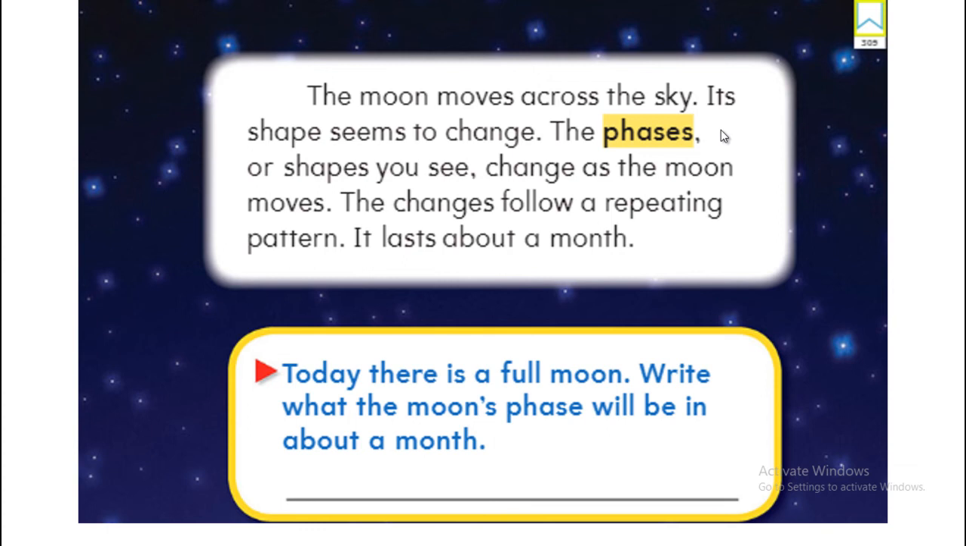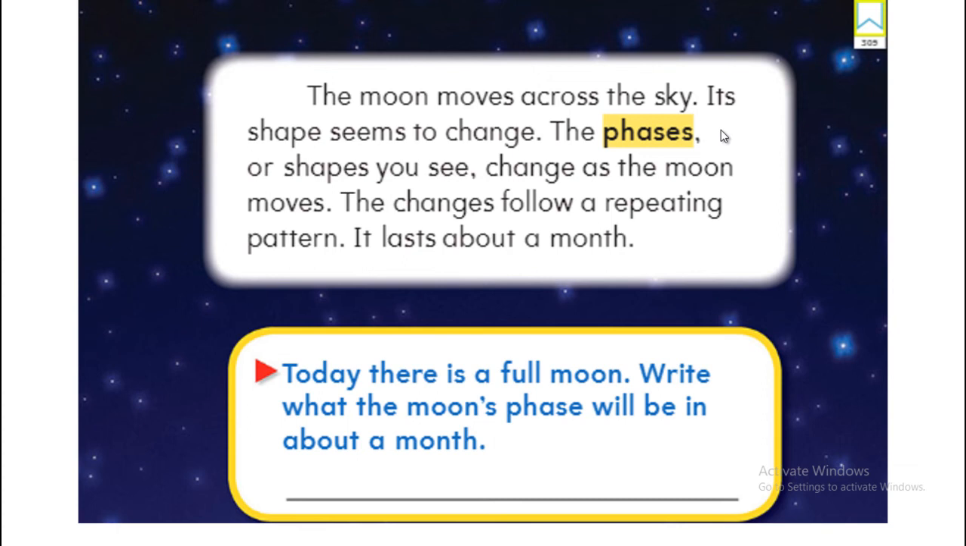After the new moon, a first quarter. After the first quarter, another full moon. And then a third quarter. And then a new moon again. Every time it's gonna repeat and repeat. Each month it's gonna repeat. It lasts about a month.